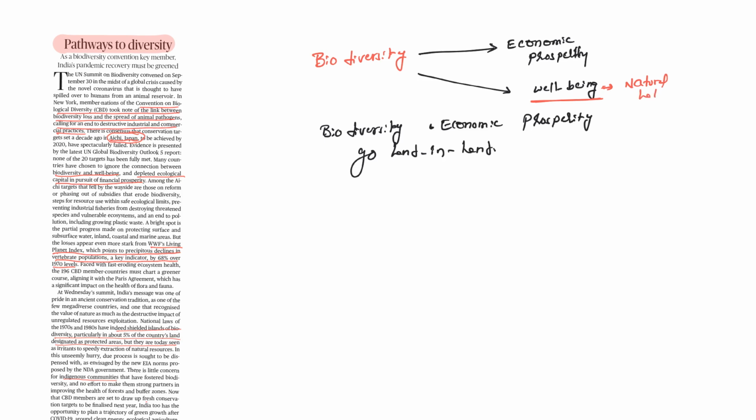So, biodiversity has a significance for economic prosperity and also well-being of the people. So, ecological capital is important for economic capital or economic prosperity. In the short run, they may appear at crossheads with each other, but in the long run, they are synergistic and accommodative of each other.